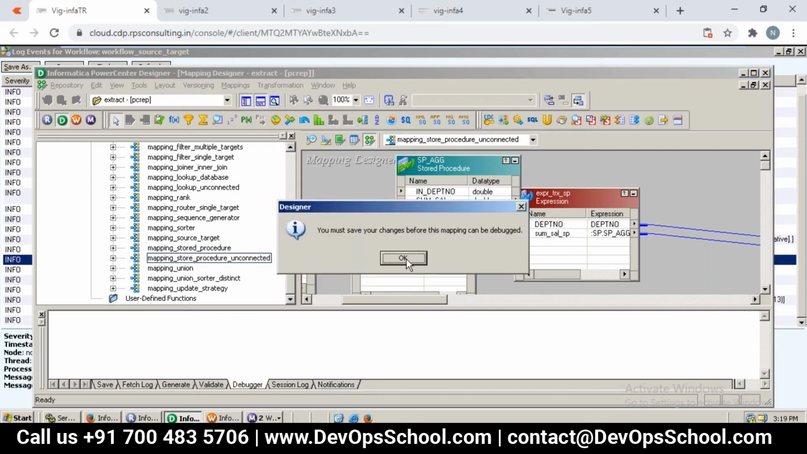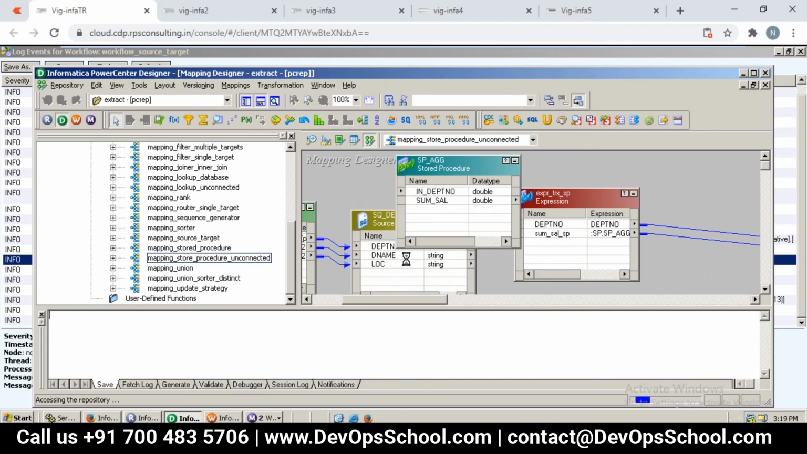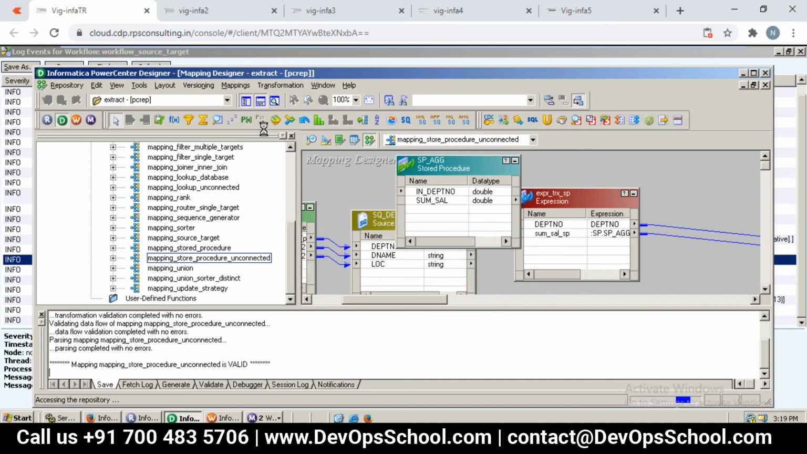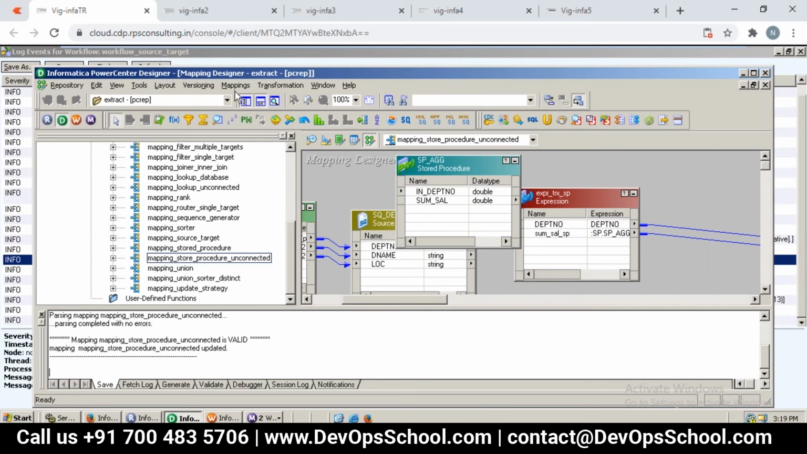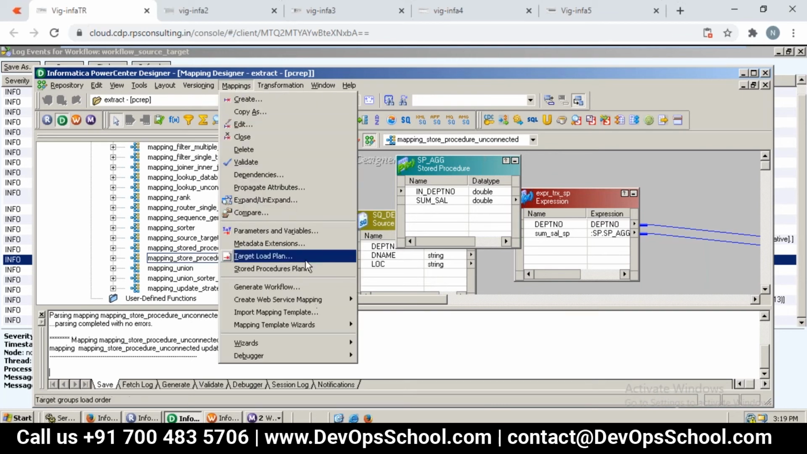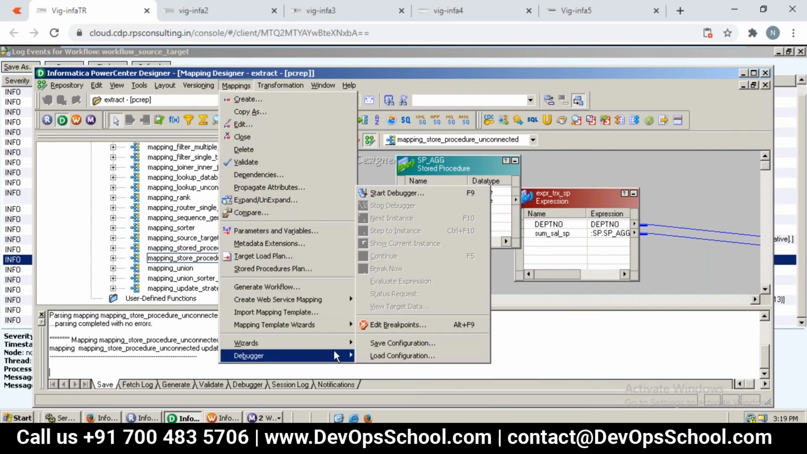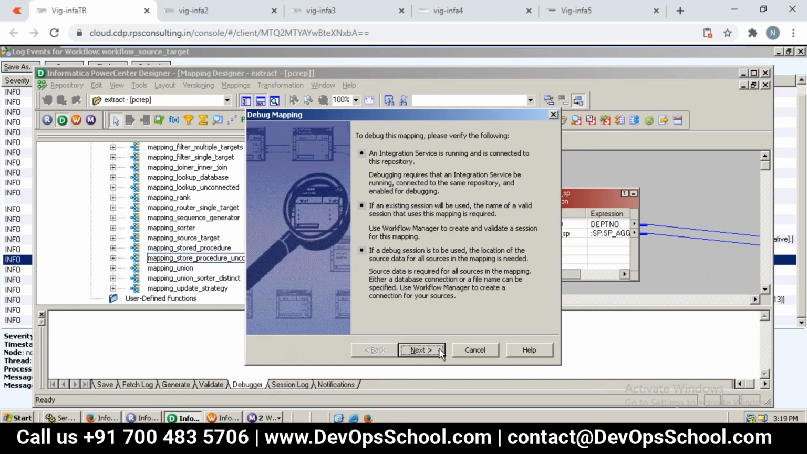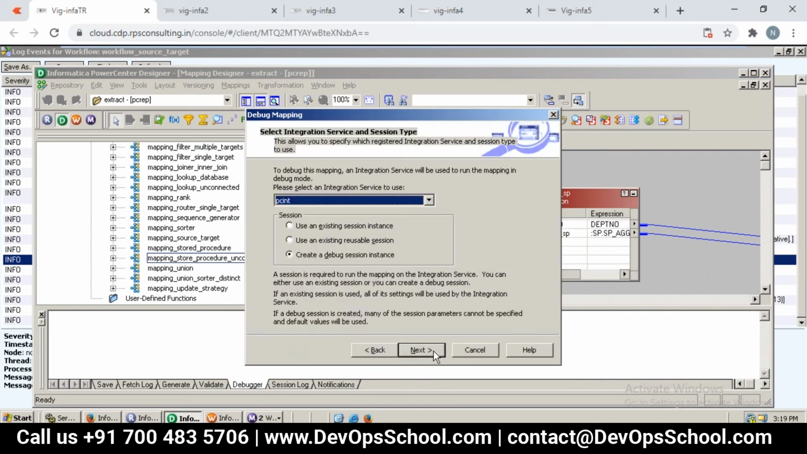Let me start it. See, you must save changes. Let me save it. Yeah, now we saved it. Let us rerun it. Yeah, so Start Debugger. It will run by using our integration service.